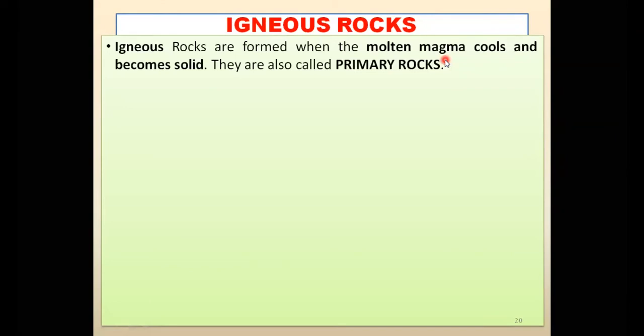But when those hot molten materials come out over the surface of the earth, they are known as lava. When they cannot come out, they are known as magma. When they come out on the surface of the earth, they are known as lava. They are very hot, molten materials when they come outside the surface of the earth.